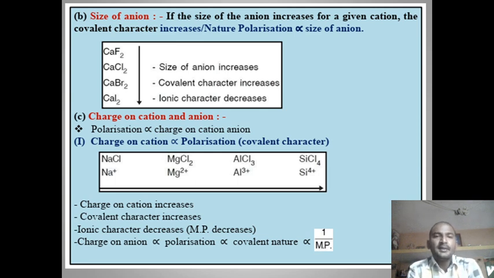Rule number 3, charge on cation and anion. Polarization is directly proportional to the charge on the cation and anion. That means as the charge on the cation or anion increases, polarization will also increase. In the given examples, NaCl, MgCl2, AlCl3 and SiCl4, the charge increases from Na+ to Si4+. That means in NaCl there will be less polarization as compared to SiCl4, as there is a +4 charge. Therefore, NaCl will be more ionic and SiCl4 will be more covalent in nature.